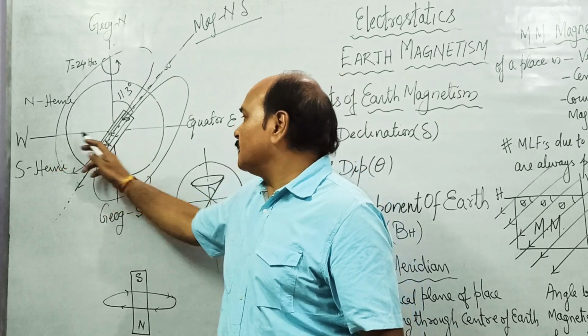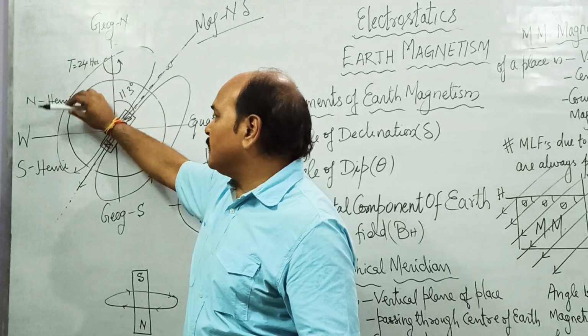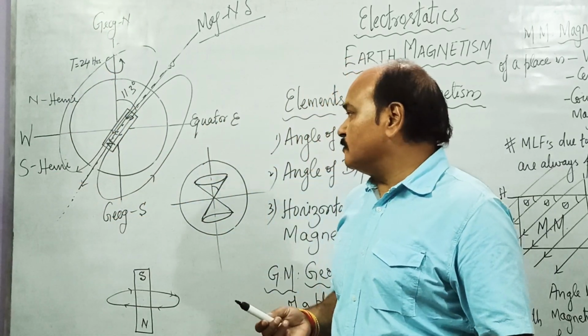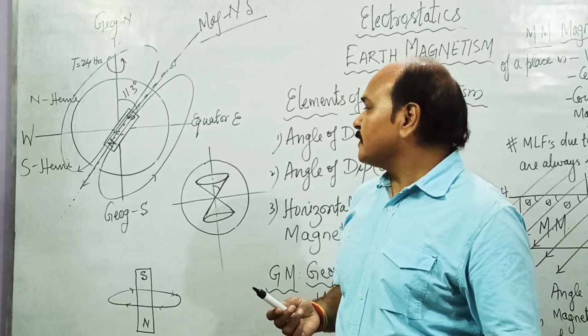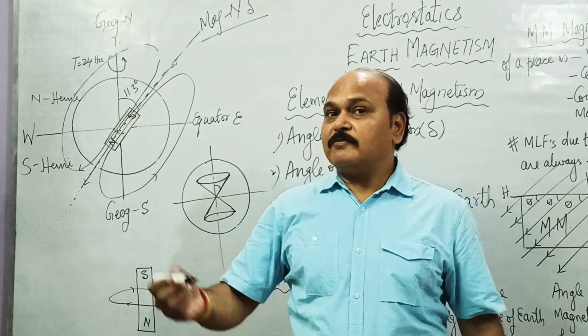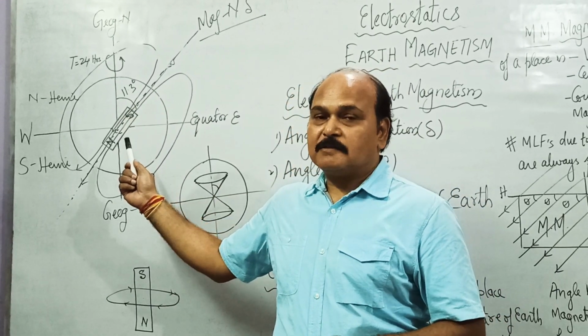This is the equator; above the equator is the northern hemisphere, below the equator is the southern hemisphere. You know all these geographical facts. This bar magnet is the replacement of current carrying coils which are found at the center of the Earth.